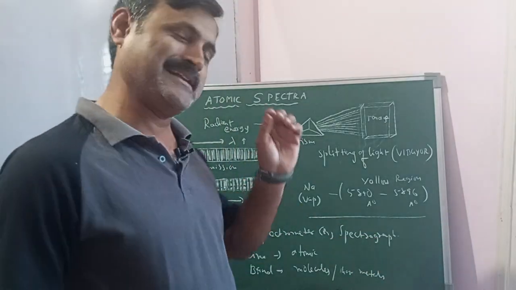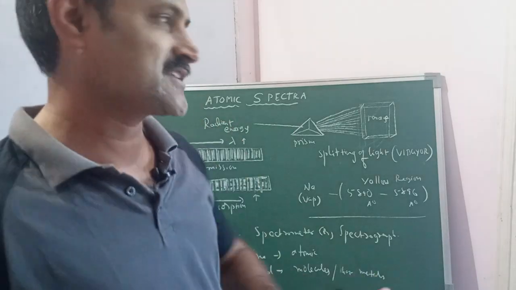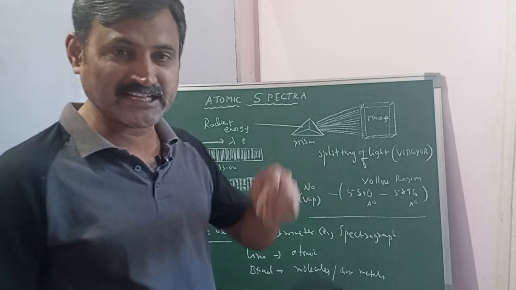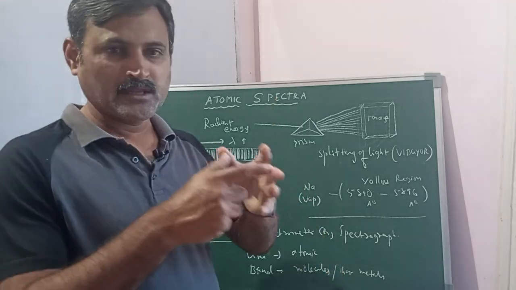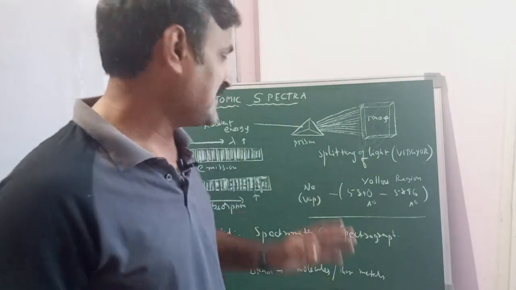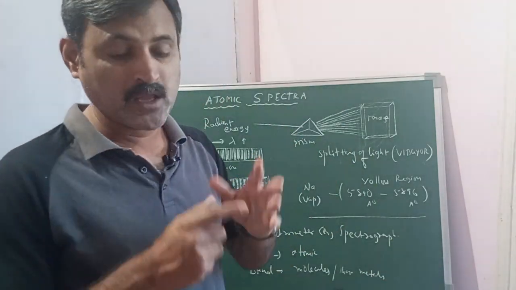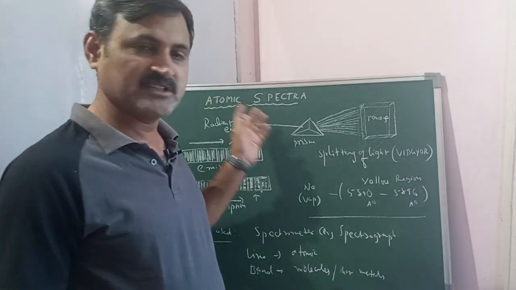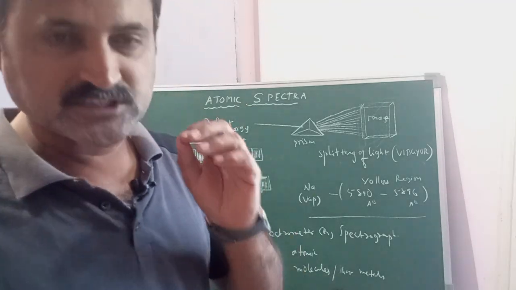We have a question in the examination, which can be asked in two types. One is the difference between line spectrum and band spectrum, and another is the difference between emission spectrum and absorption spectrum. Two different questions they may ask in the examination from this concept of atomic spectrum.